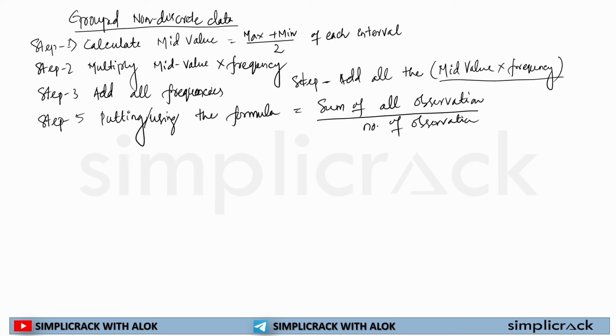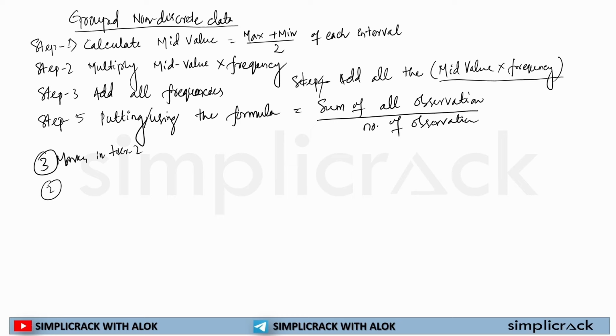Now, in step 5, you will be calculating the sum of all the observations. If you do this in this particular format, then there won't be any silly mistakes. Then there won't be any sort of anxiety whenever you see such data or such questions. There won't be any problem for you, and this will fetch you 3 marks in tier 2.